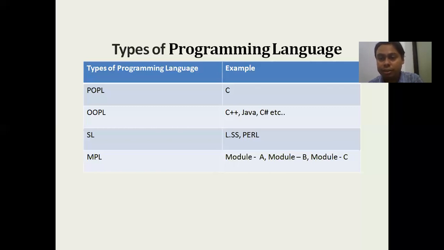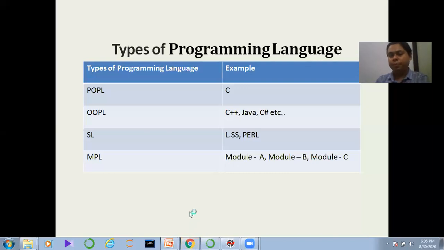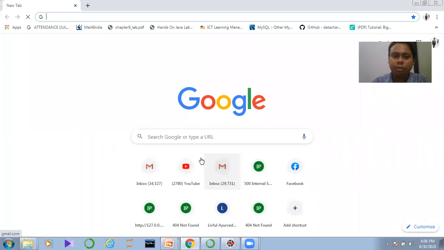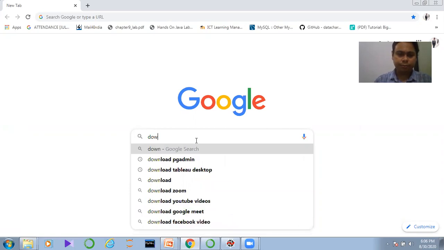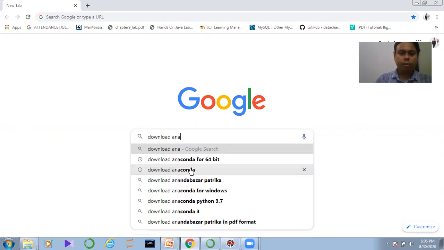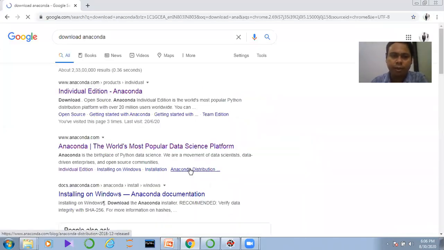But before that, you need to understand where to download Anaconda from. In order to download Anaconda, just go to your Google Chrome and type in Google, download Anaconda. If you write download Anaconda, you can see the page will automatically come. So let us have a look at it. Now you can see download Anaconda, or if you have a 64-bit operating system, you can go for the 64-bit also. Here I am just downloading Anaconda.